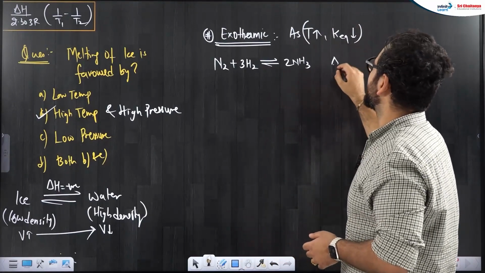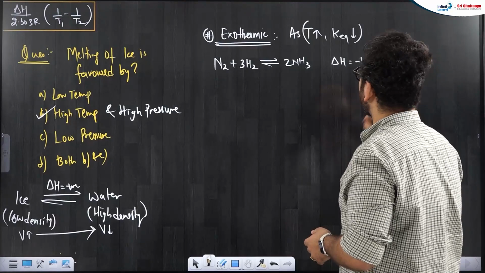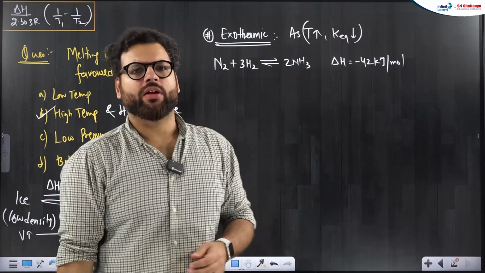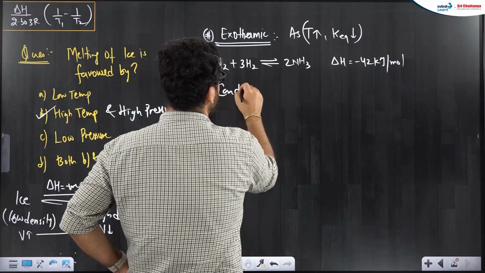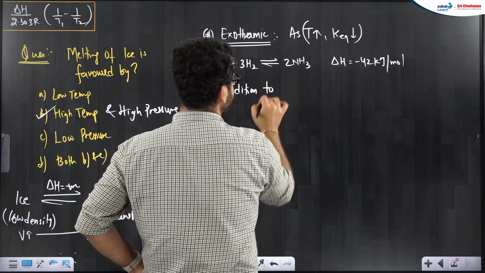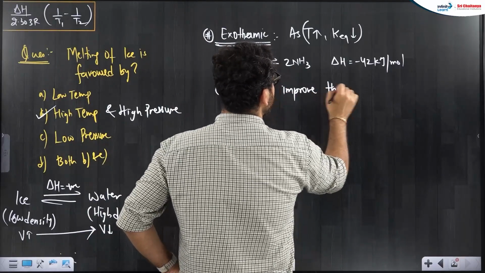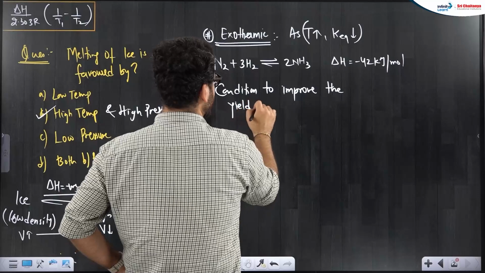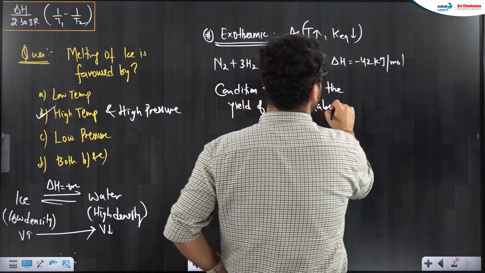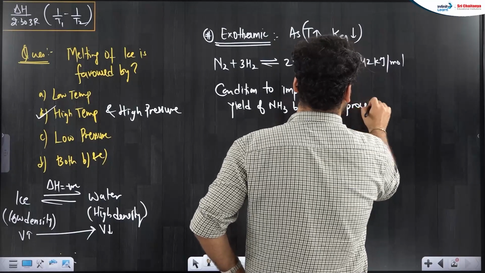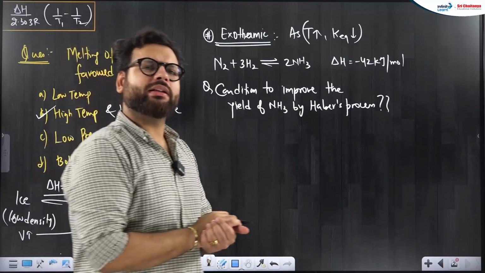This has a delta H of somewhere around minus 42 kilojoule per mole. So delta H is given negative here. They could ask you what is the condition to improve or increase the yield of ammonia by the Haber process. This could be a question regarding the temperature.